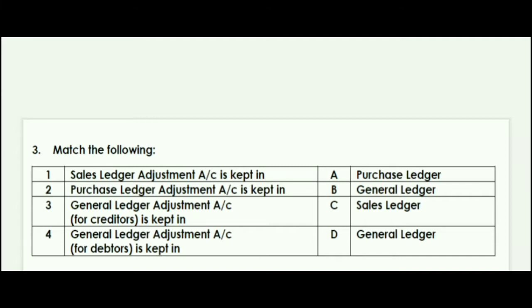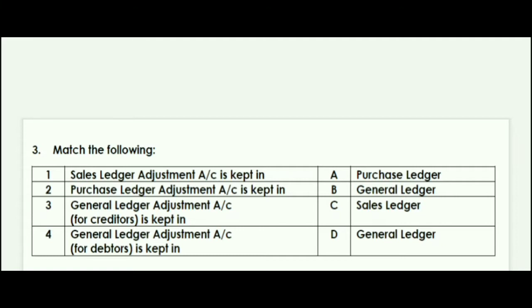At the time of solution, you have to write B/D. Okay, so you will get both marks, 2 marks. The next question is: purchase ledger adjustment account is kept in. So purchase ledger account will be kept in the general ledger. That is the reason they have given these 2 options. Once again you have to write B or D. Sales ledger adjustment or purchase ledger, both will be considered in the general ledger.